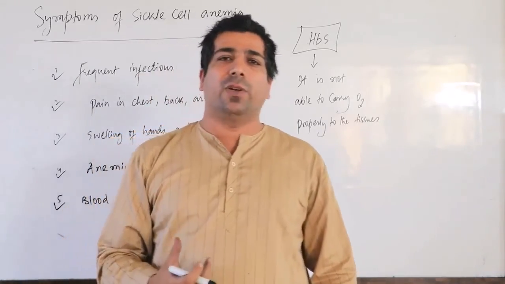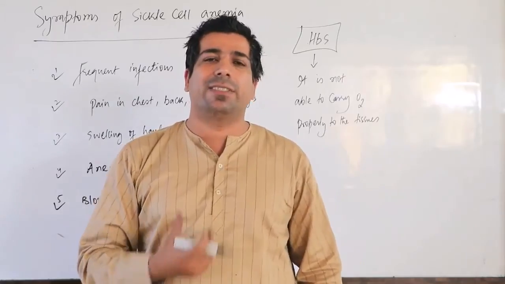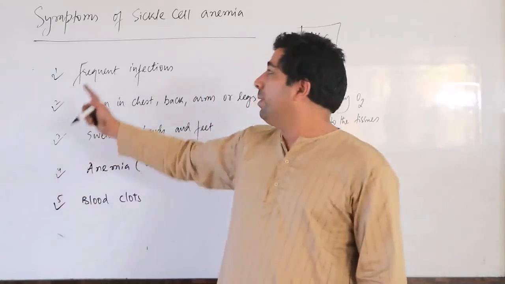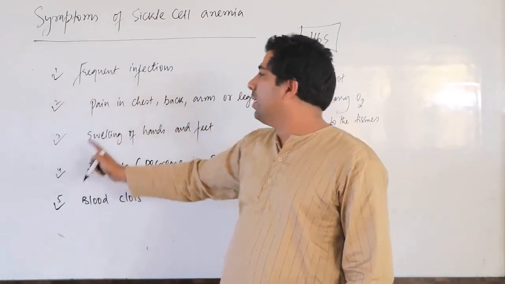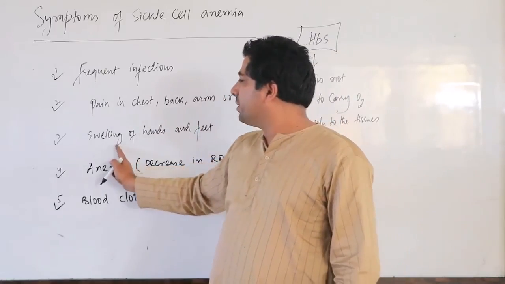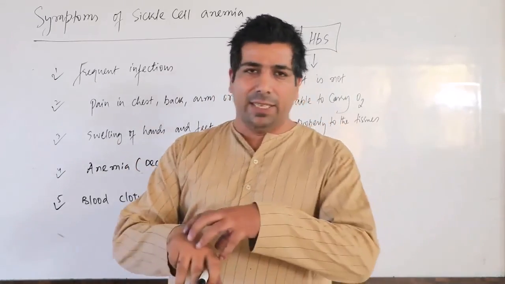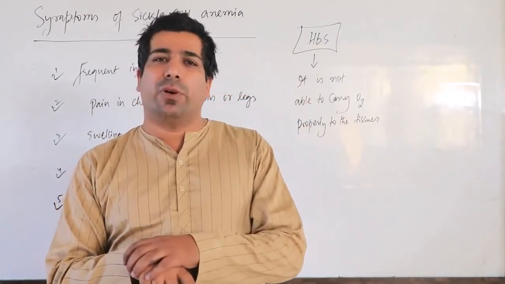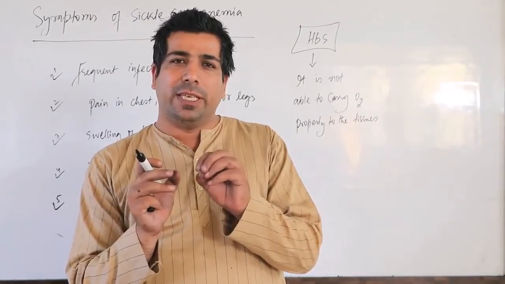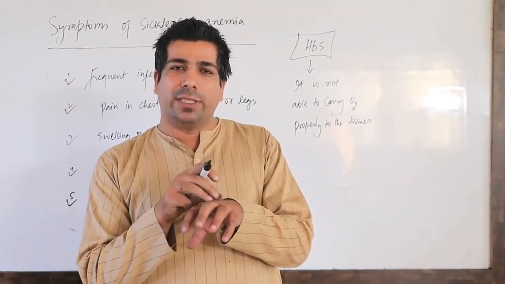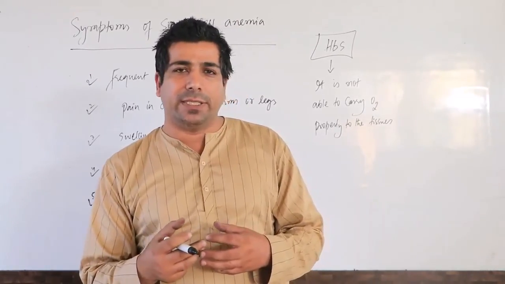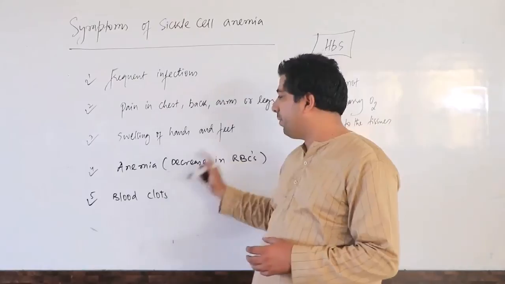Because of that there will be a deficiency of oxygen in various cells, and because of this you will be prone to frequent infections and feel pain in different parts of the body. Another thing is that your hands will swell, because those crescent shaped RBCs accumulate in the blood vessels, and they won't be able to carry oxygen properly to the different cells. So swelling of hands and feet can happen.